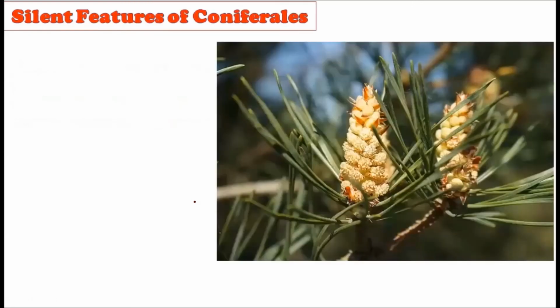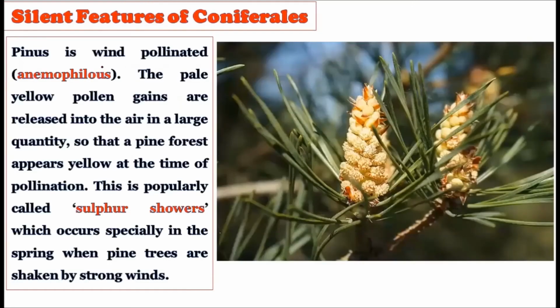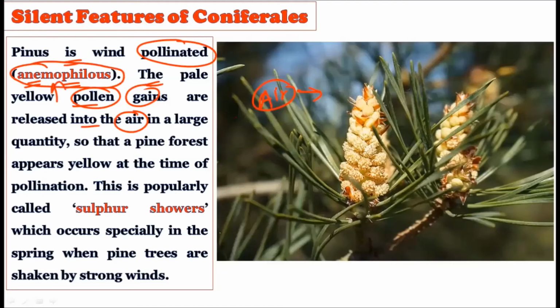Now consider the Pinus, which is wind pollinated. Wind pollinated literally means anemophilous. Now let us consider how the pollination happens. The pale yellow colored pollen grains are released into the air. See, air is the main transporting agent when we talk about pollination in the Pinus, because they are anemophilous plants. Anemophilous literally means they use the wind or the air for their pollination purpose.